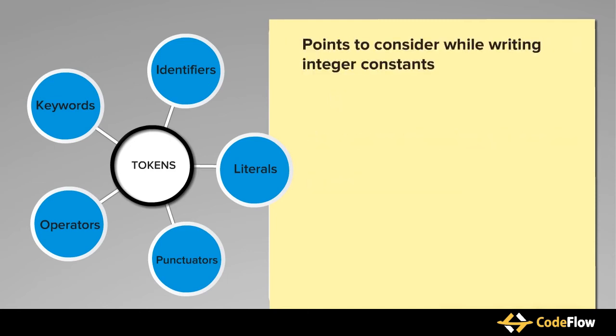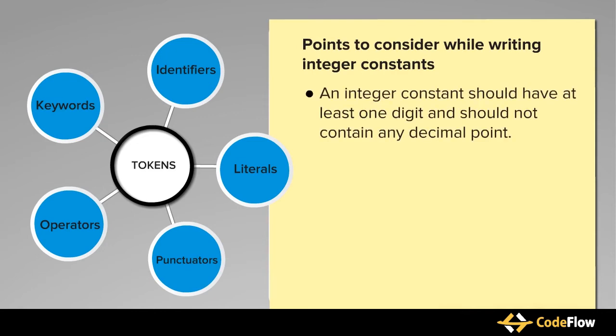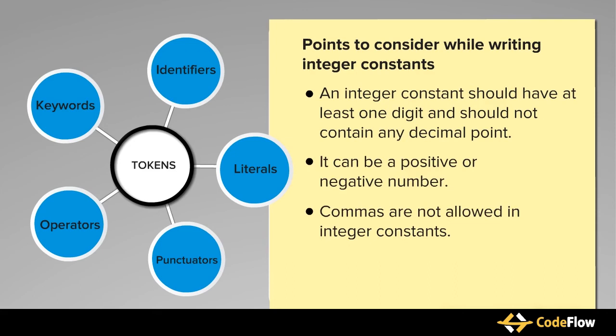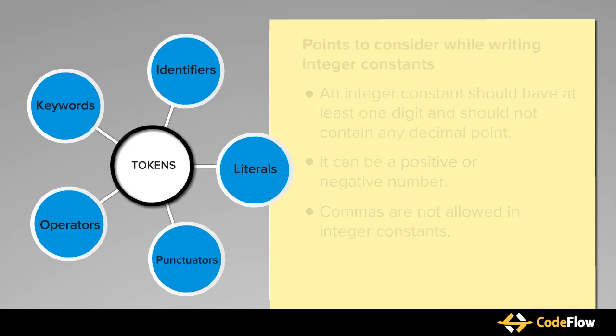Some important points that need to be considered while writing integer constants are: an integer constant should have at least one digit and should not contain any decimal point. It can be a positive or a negative number. Commas are not allowed in integer constants.